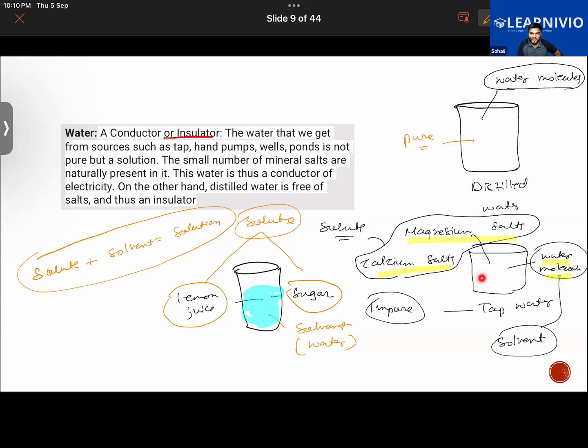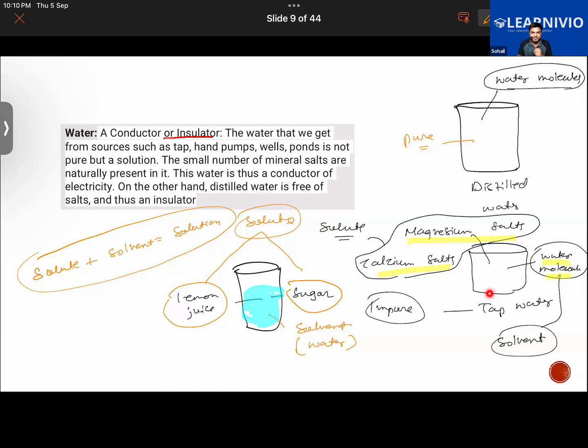But in this tap water, these things are added in it, although in very small quantity, and they are solute. So there is solute and there is solvent. Both of them become a solution, and a solution is always an impure substance. Like air is also a homogeneous mixture of different gases, although in the troposphere it is heterogeneous.